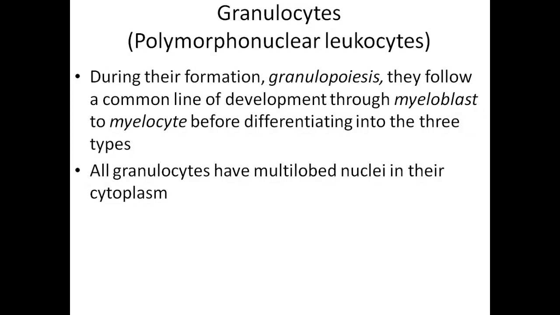So we have the basophils, we have the eosinophils, and we have later the neutrophils. All granulocytes have multi-lobed nuclei and granules in their cytoplasm. As I've said, why are they called polymorphs? The nucleus is one, but it can be seen as the morphology of many, more than one, because it has multiple lobes of nuclei which are joined to one another.